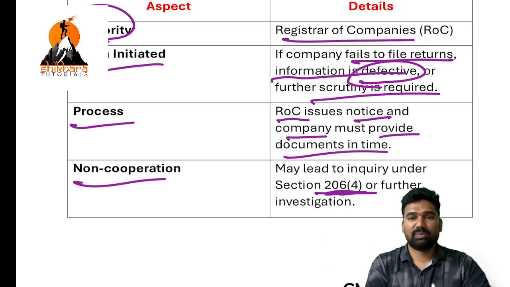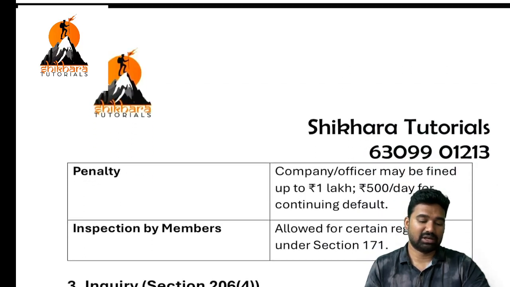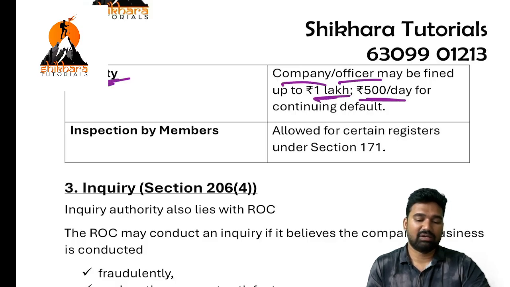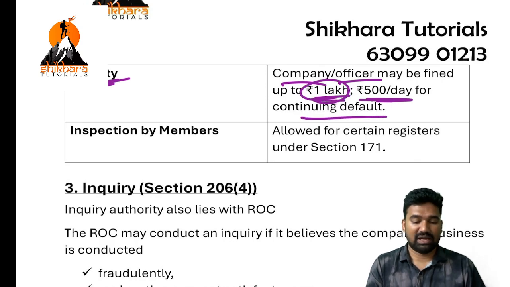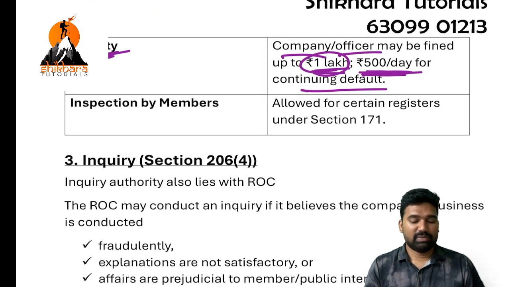So after inspection, what is the next stage? Inquiry. So let's start with inquiry. The penalty in case of default is that the company or officer may be fined up to 1 lakh and 500 per day for continuing default. So 1 lakh and 500 per day, both. Inspection by members is a different thing.